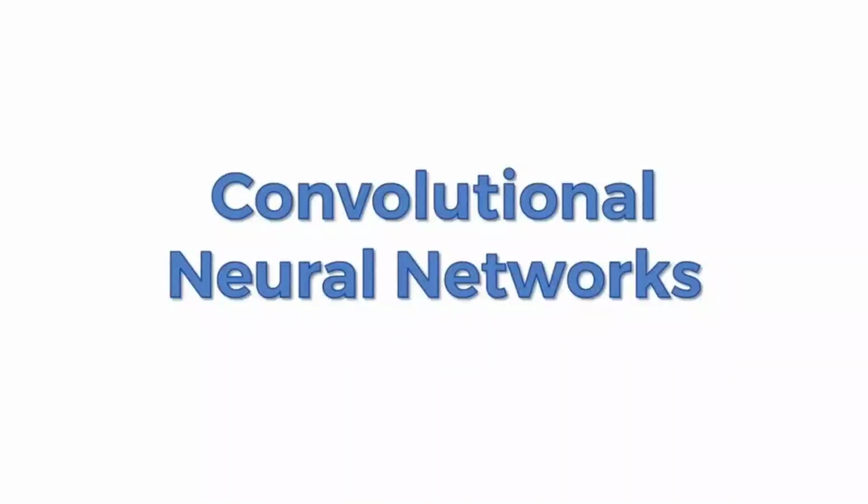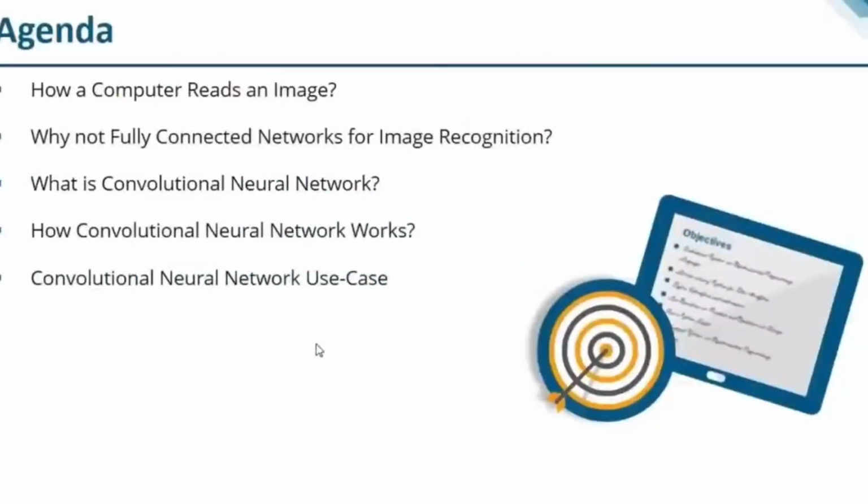Now here in convolutional neural networks, we have to understand how a computer reads an image, and why a normal neural network cannot be used for images. Artificial neural networks, ANN, are also there, right? Why can't we go with ANN for regression and classification purposes? ANN is used only for regression and classification of structured data. Why can't we apply the same classification on images? Why is it not working?